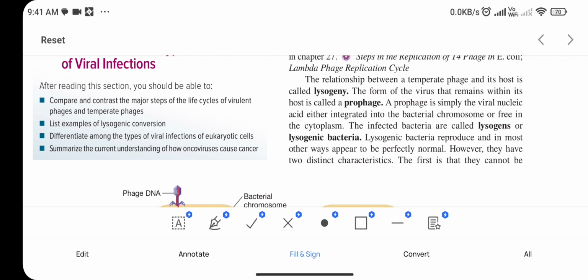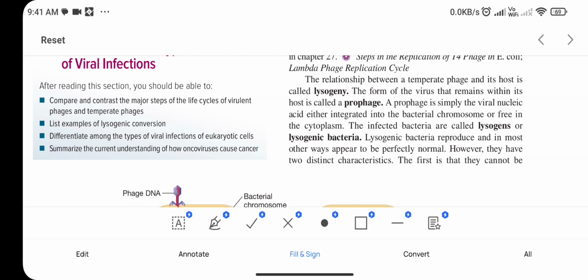And the second term is prophage. What is prophage called? Prophage is simply the viral nucleic acid either integrated into the bacterial chromosome or free in the cytoplasm. Means the nucleic acid of the virus which is integrated in the chromosome of the bacteria, or it is simply lying in the cytoplasm, is called prophage.